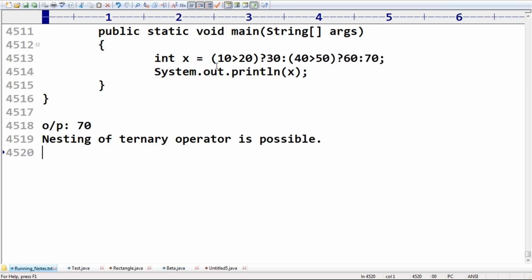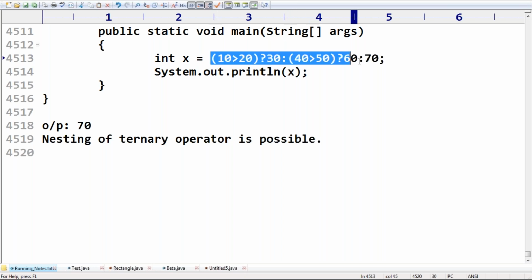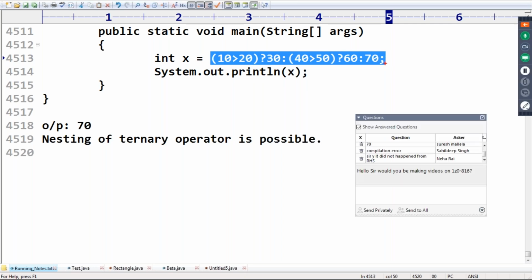Neha, just observe that. This total thing should be evaluated first, and then the result should be assigned to x. So right to left associativity is there only for the assignment operator, but all remaining operators are always left to right only. Neha, don't get confused.